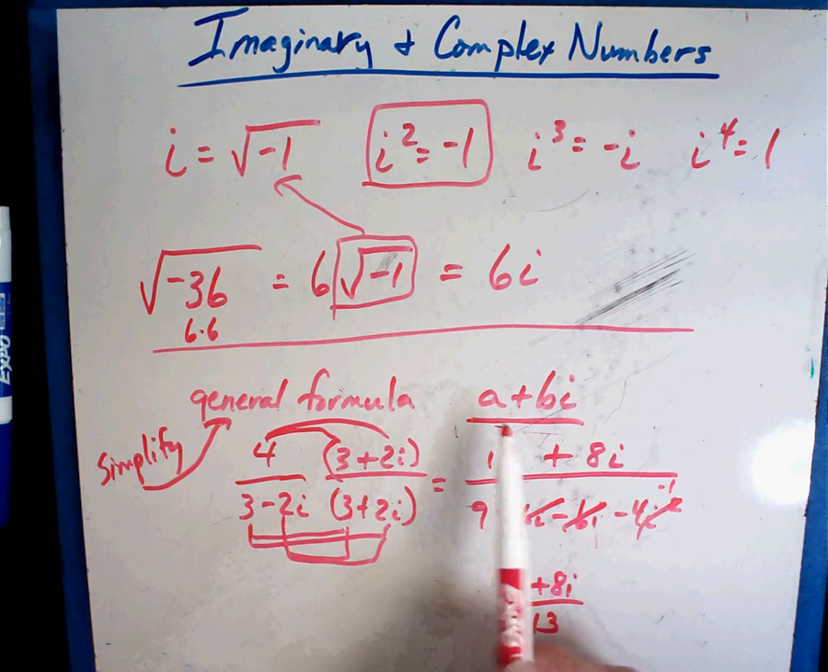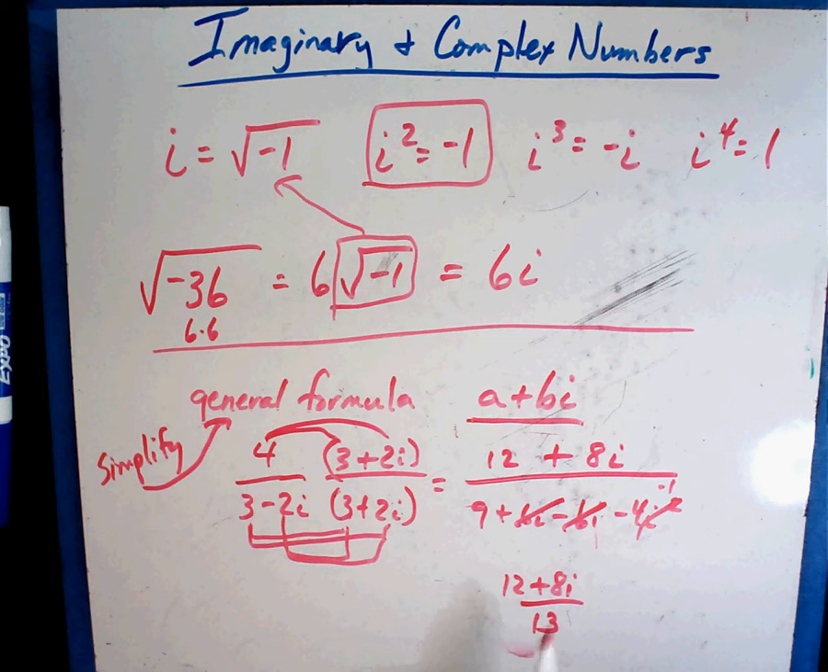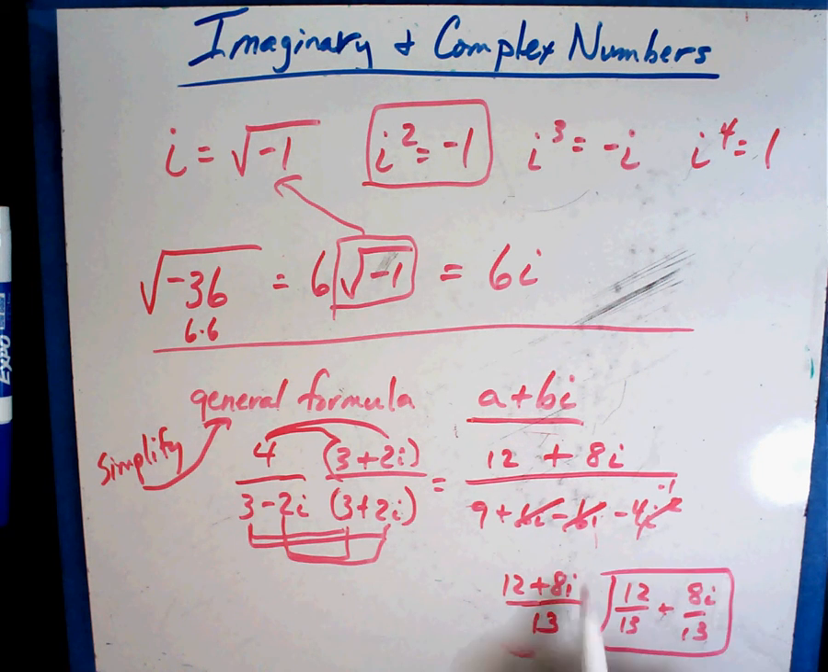But you'll notice the formula is a number plus a number i. So I can't have it in big fraction form, so I can do it like this. 12 13ths plus 8i over 13. And there, that's as far as I can reduce that thing down, just using what I know.